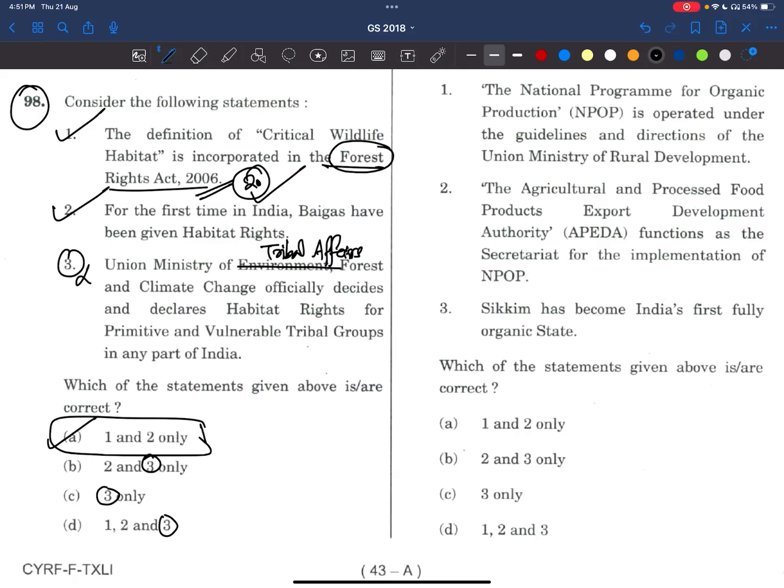I'll try to make notes on it and share. Already I made notes and shared them in the Telegram channel as well. Okay, I'll check there. And if anything is in the news, definitely it will be covered in Vision IAS Mains PT365 also, because it has completed 20 years. Please try to focus on this act. It is very important for 2026.